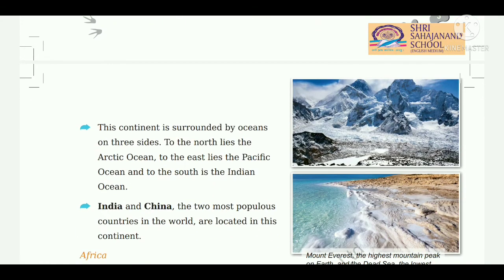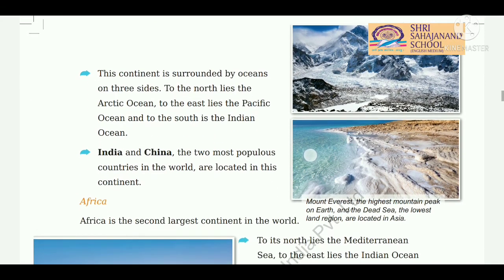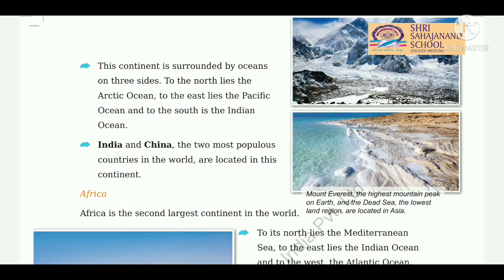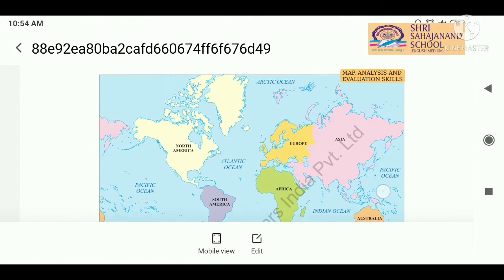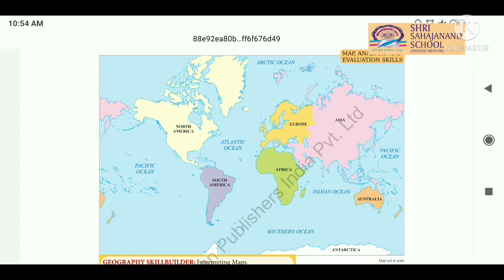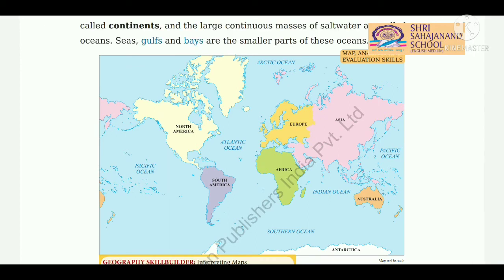This continent is surrounded by oceans on the 3 sides. To the north lies the Arctic Ocean, to the east lies the Pacific Ocean and to the south is the Indian Ocean. You can see here students that Asia is surrounded by the Pacific Ocean, Indian Ocean and Arctic Ocean.